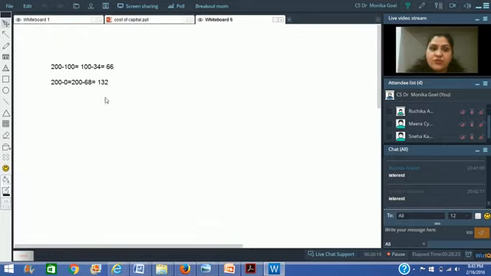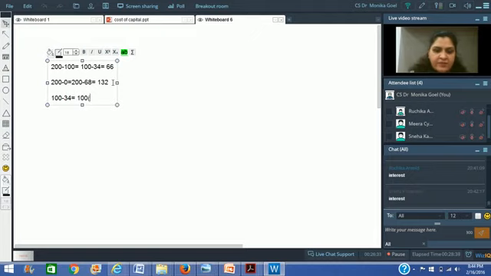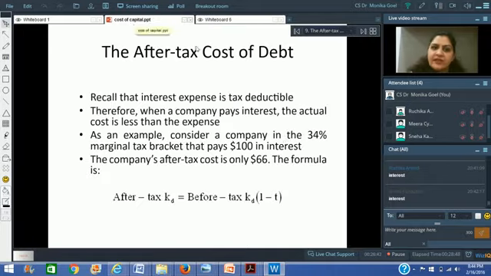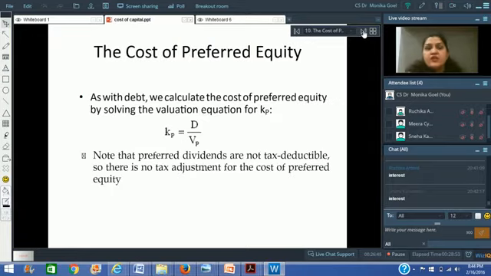So in order to find out the cost of debt, what we do, we multiply interest with 1 minus tax rate, because his actual cash outflow is 100 minus 34, and this 100 minus 34 we can also write as 100 multiplied by 1 minus tax rate, right? So that would make it 66 only. So that is about cost of debt.